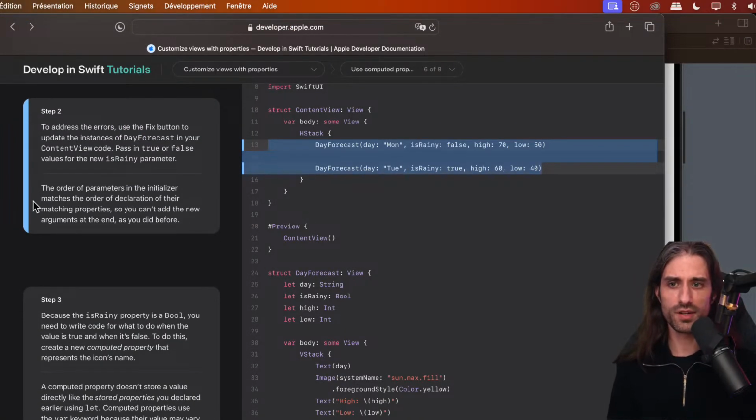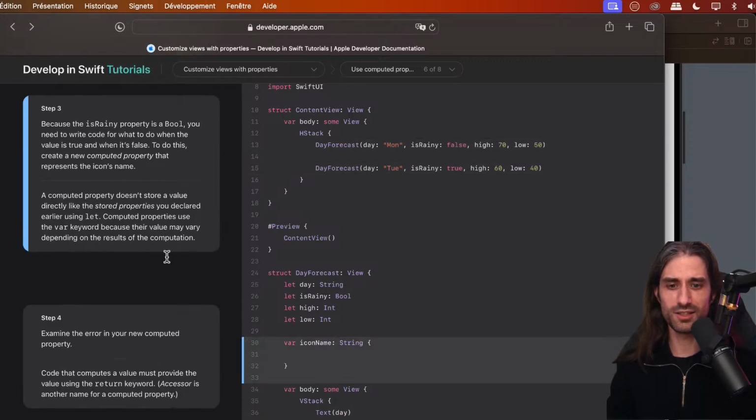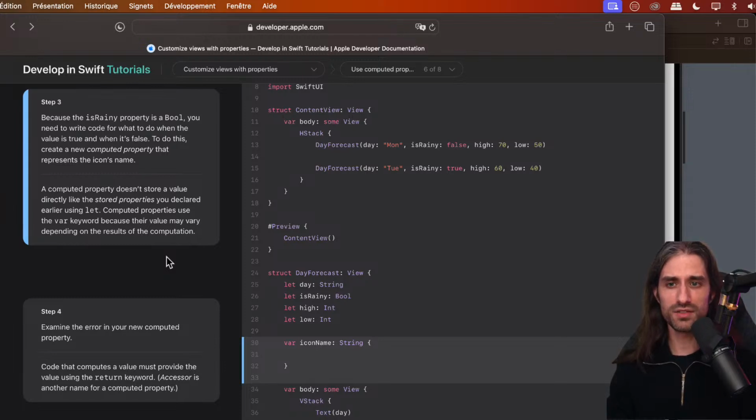And here we have a little note that's important, that the order of the parameters in the initializer matches the order of the declarations of their matching property. So you can't add the new argument at the end as you did before, and the order does matter. So that's why they didn't make us add the argument at the end, to show us this nice little subtlety. So because the isRainy property is a Bool, you need to write code for what to do when the value is true and when it's false.